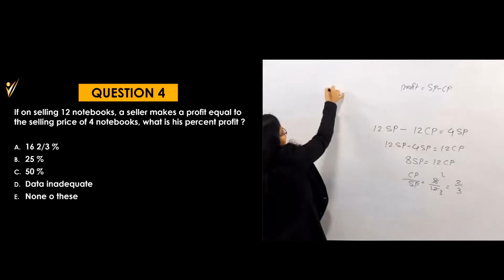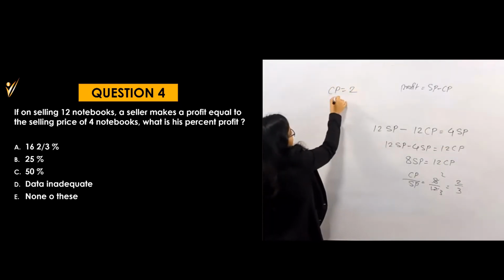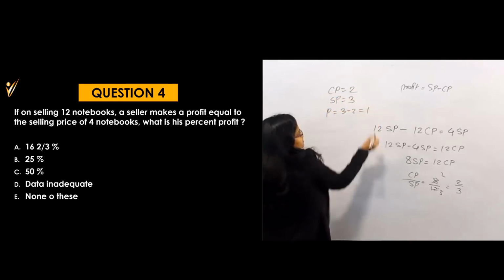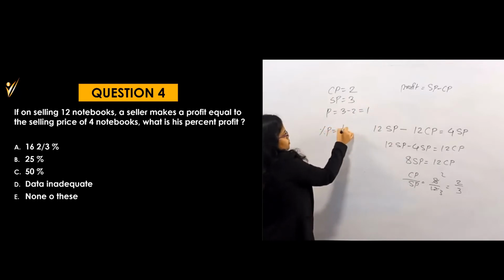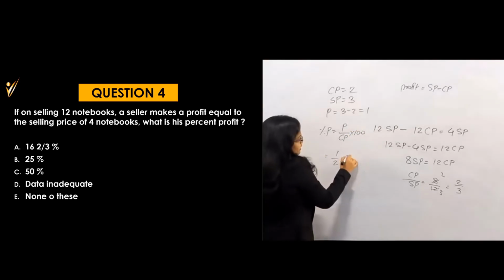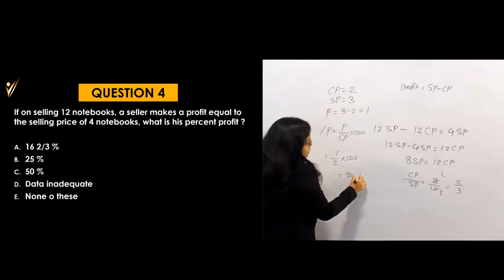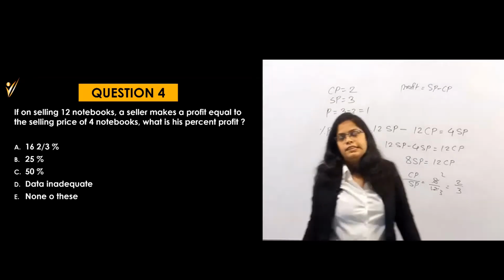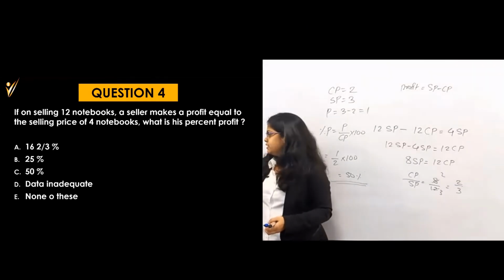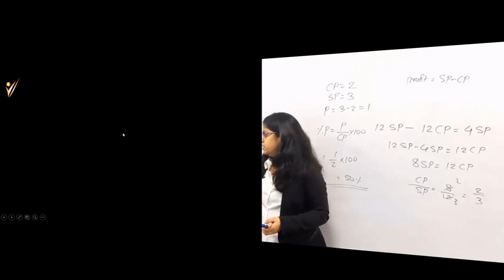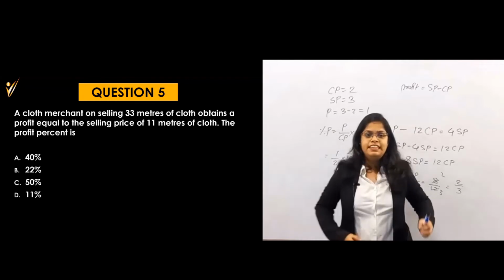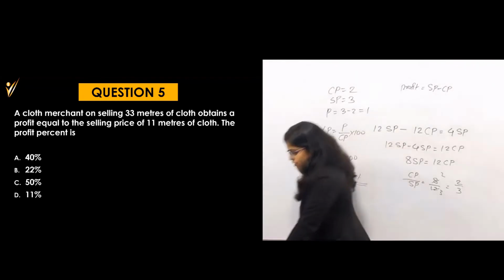Understood this? For understanding purpose only, I am writing here CP is equal to 2, SP is 3. So profit will become 3 minus 2, which is 1. So percent profit is profit by CP into 100, which means 1 by 2 into 100, which is equal to 50%. Done? Okay, yeah, perfect. Now let's go for the next question. If you really understood, then this is really interesting actually. This is not tricky, this is really interesting. Now let's try this one.